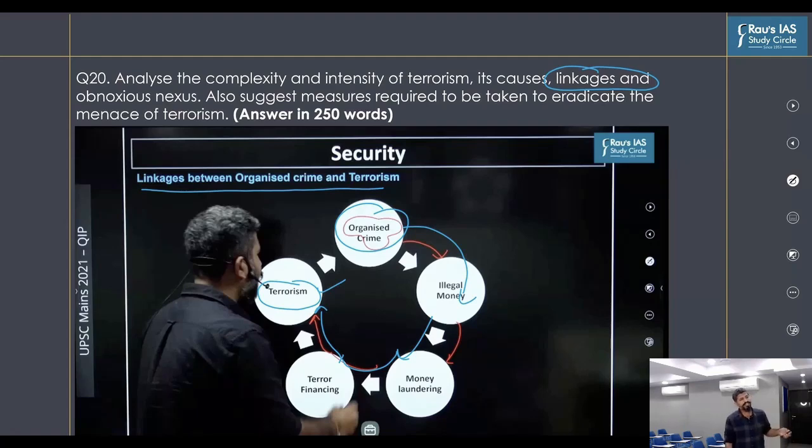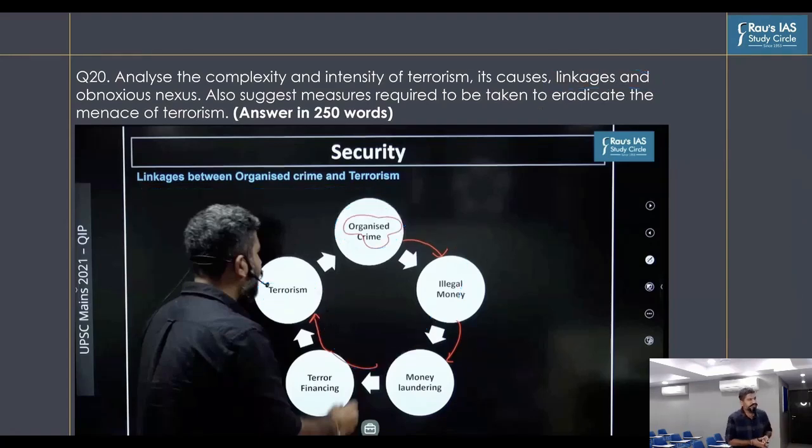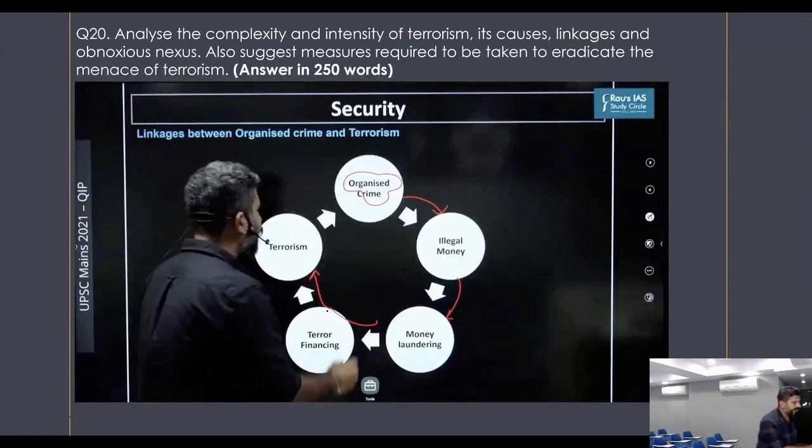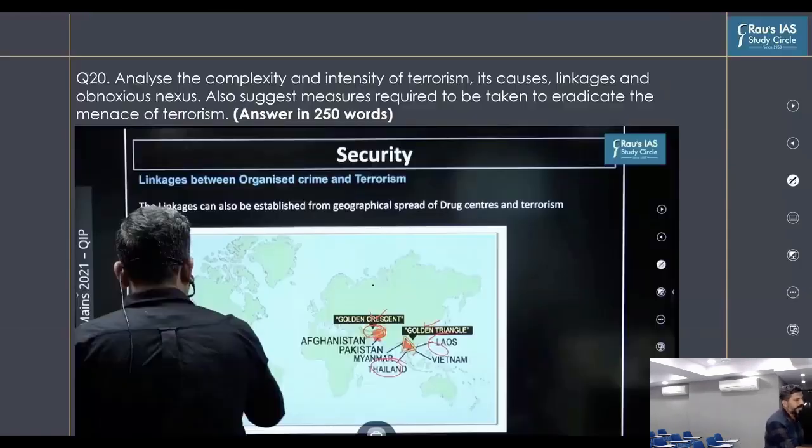Then again, a linkage can be drawn because of the geography of India. Look at the geography of India. We have the Golden Crescent on this part and the Golden Triangle on the eastern part, and both of these make India vulnerable to the challenge of terrorism, because there is a nexus between organized crime and terrorism because of its unique geography. So this is what we discuss here.